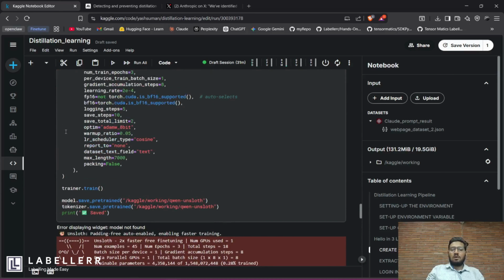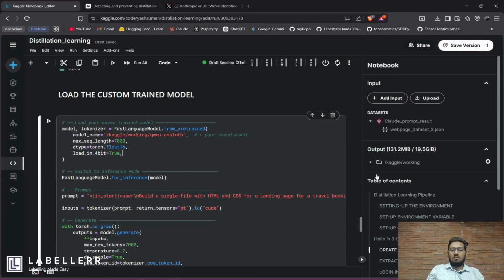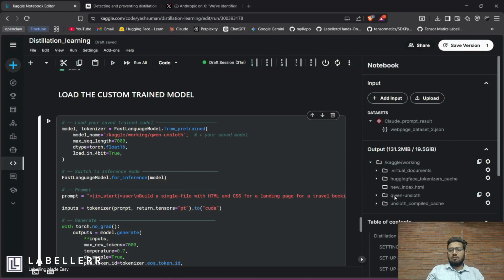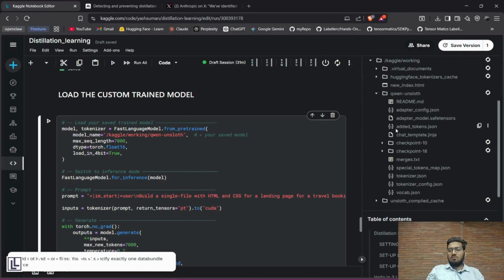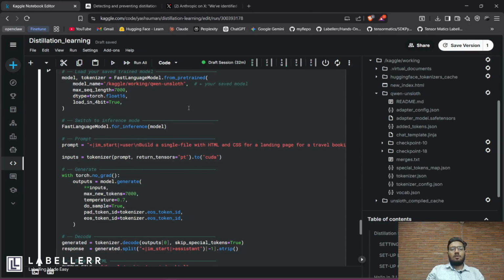Now, after performing the fine-tuning, you can load the new custom model which you have trained. It will look like that. If you look here, you will get your Qwen Unsloth model. So this is the model. These are all the things you have, like adapter config JSON, adapter model safetensors. Now you can load your model and run it on a prompt.